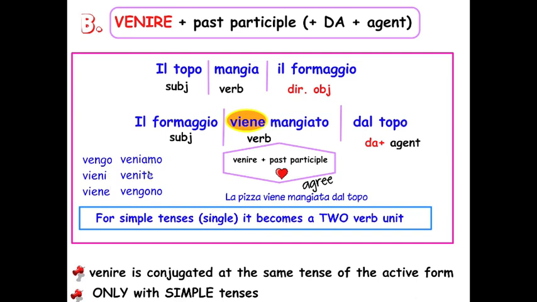Vengo, vieni, viene, veniamo, venite, vengono. Because this is only for simple tenses, you'll end up always with a two verb unit. Okay? So this is a rather simple use of the passive. So when you have a simple tense, you have two choices, A or B.